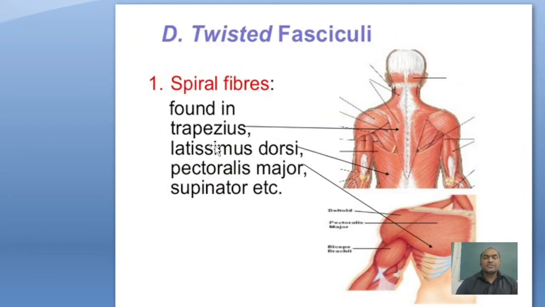Then last, two-stage fasciculi. In this, the fasciculi are two-stage. When they are inserted to the bone, origin and then insertion, this is two-stage. The lower fiber comes with the upper fiber and the upper fiber comes with the lower fiber. So these are the spiral muscles and spiral fiber. Examples are trapezius, latissimus dorsi, pectoralis major. These muscles have spiral fiber, the two-stage fasciculi.